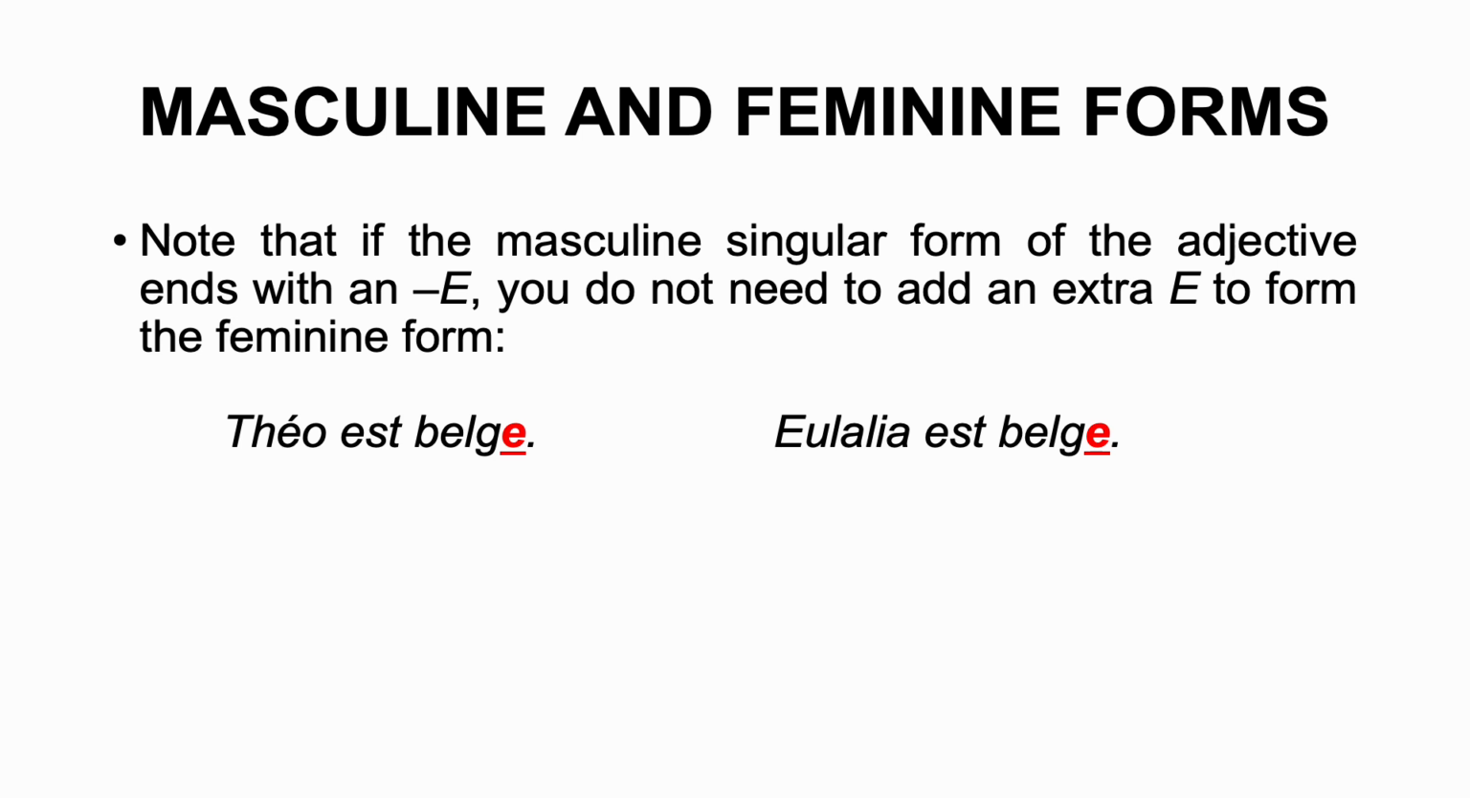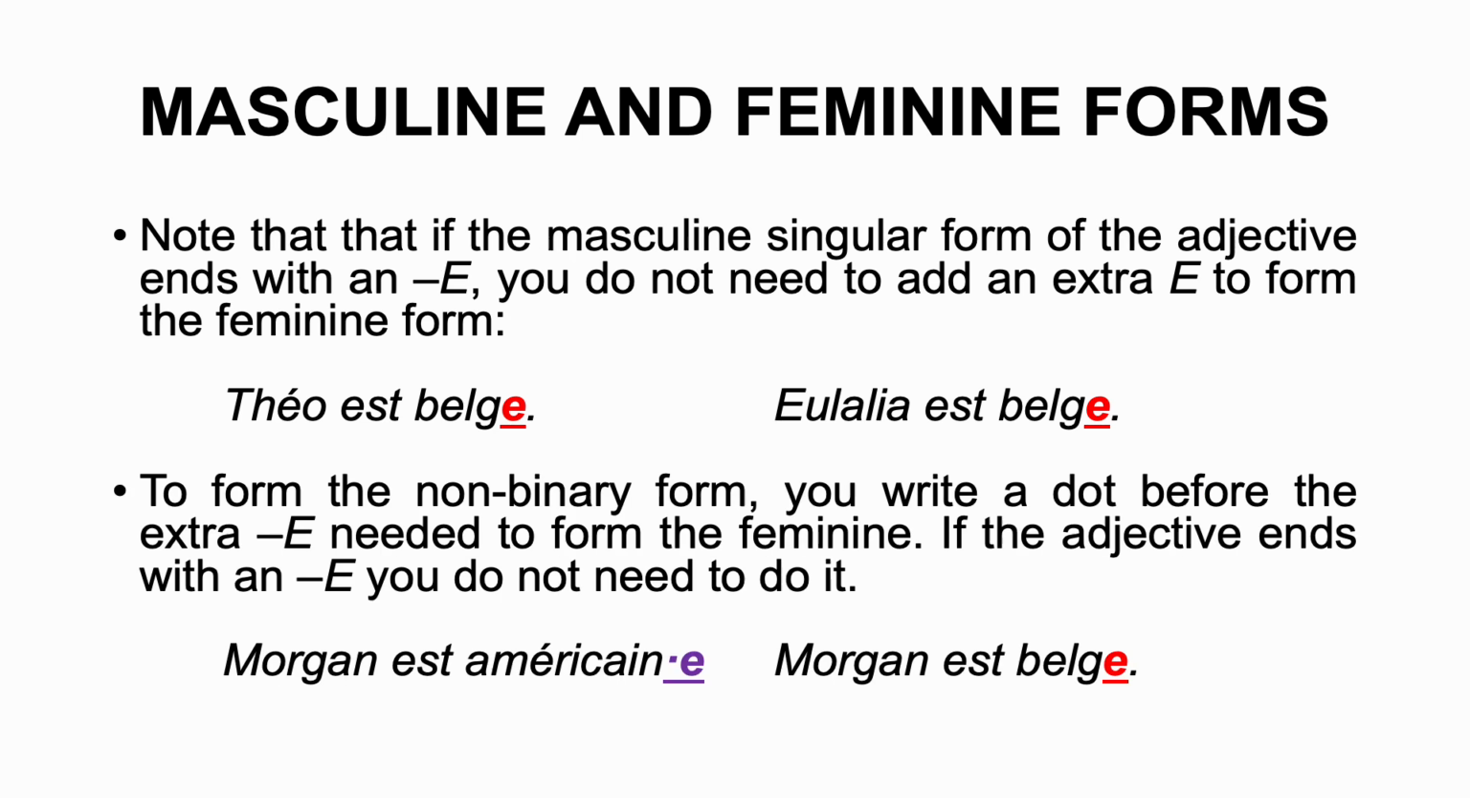Note that if the masculine singular form of the adjective ends with an E, you do not need to add an extra E to form the feminine form. For instance, Belge, Belgian, ends with an E, so you can use it for the masculine form, like Théo est belge, as well as for the feminine form, Eulalia est belge, so you do not need to add an extra E at the end of belge.